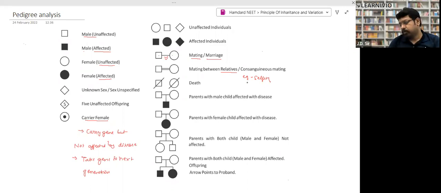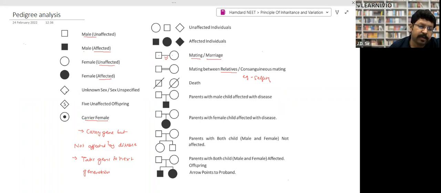Symbols. So look, this empty square is for the male who is not diseased, an unaffected male. This dark square is for the male who is affected with the disease. Female unaffected is this circle, and this is female affected.